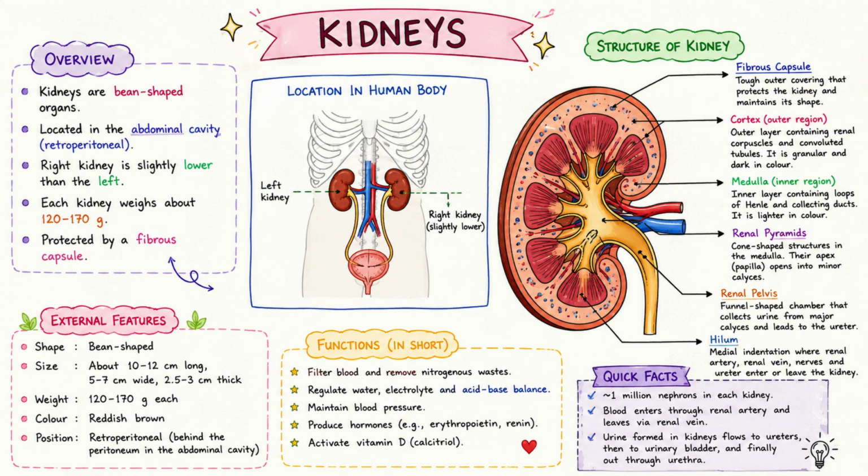The outer part of the kidney is called the cortex. The inner part is called the medulla. The central cavity is called the renal pelvis. The medulla contains renal pyramids and columns of Bertini. Urine flows from the collecting duct to the renal pelvis and then into the ureter.